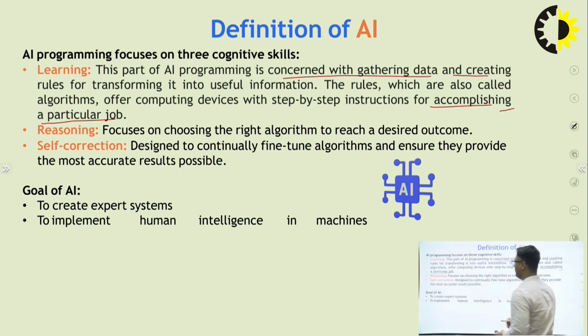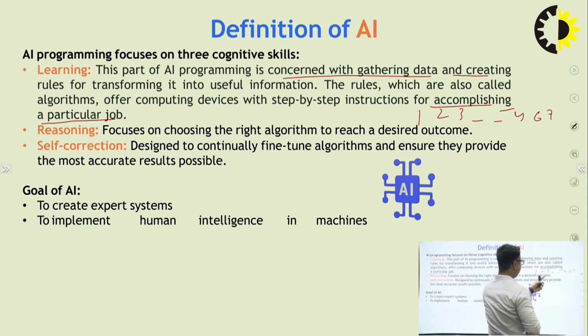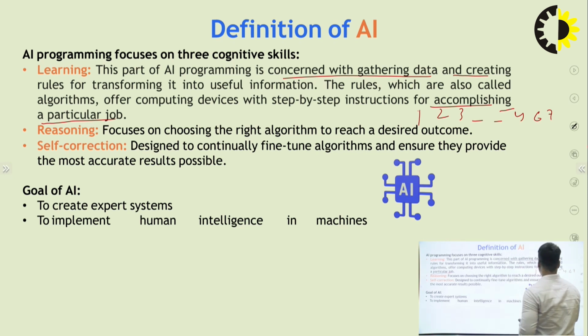But in the reasoning case, the focus is on choosing the right algorithm to reach desired outcomes. All of you know reasoning is just like 1, 2, 3, next step 5, 6, 7. So in the backend, I have to place some data, that means some logic is done. So the right algorithm reaches the desired outcome. That means the desired outcome is formed through the right algorithm in the case of reasoning.